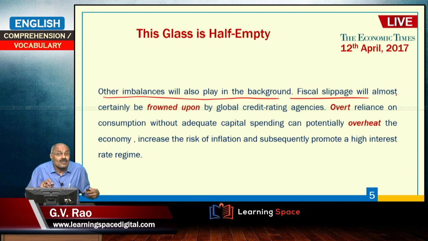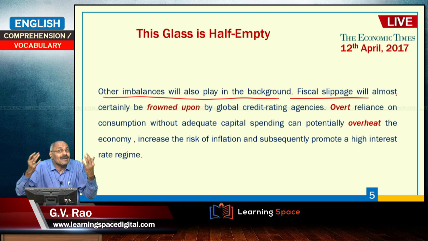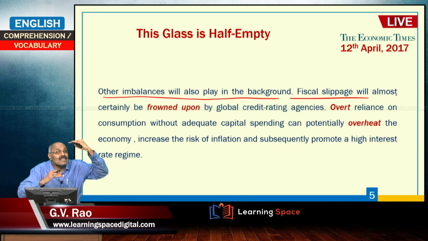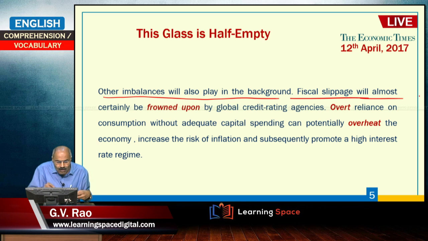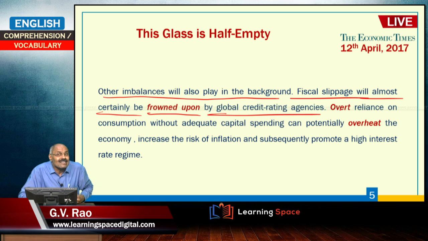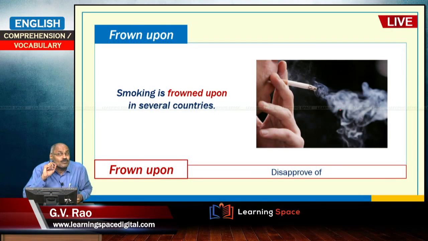Fiscal slippage, if we are not adhering to 3.2% as committed in the budget, that means if the fiscal deficit increases, that will almost certainly be frowned upon by global credit rating agencies. Frowned upon means disapprove.